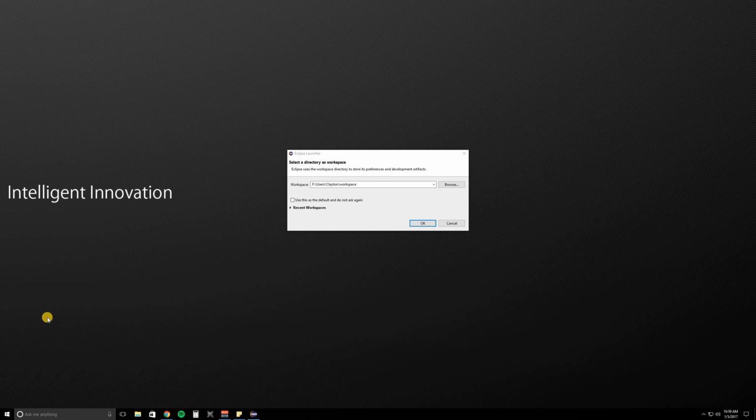So what we're going to be using to write our program is Eclipse. These programs are called IDEs, Integrated Development Environments. So we can think of Eclipse as our Microsoft Word, and the language that we're going to be using is C++.